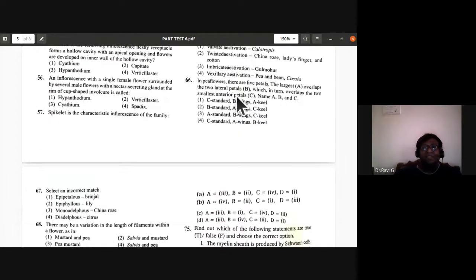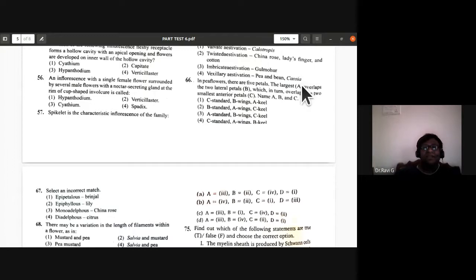In pea flowers, there are 5 petals. The largest, A, overlaps the two lateral petals, B, which in turn overlaps the two smallest anterior petals, C. Name A, B, and C. The largest is the standard. So this is the papilionaceous corolla, the labeling part of it. You can expect such indirect questions.